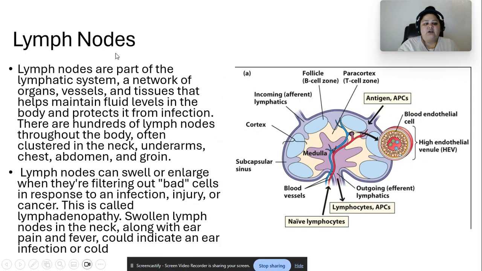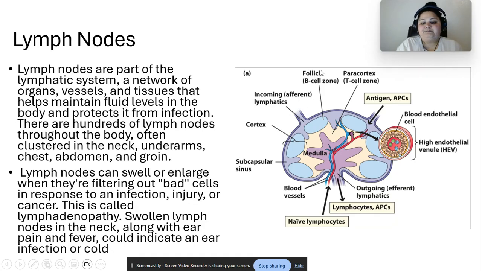Lymph nodes. So what are lymph nodes? Lymph nodes are a part of the lymphatic system, a network of organs, vessels, and tissues that helps maintain fluid levels in the body and protects it from infection. There are hundreds of lymph nodes throughout the body, often clustered in the neck, underarms, chest, abdomen, and groin area. Lymph nodes can swell or enlarge when they're filtering out bad cells in response to an infection, injury, or cancer. This is called lymphadenopathy.